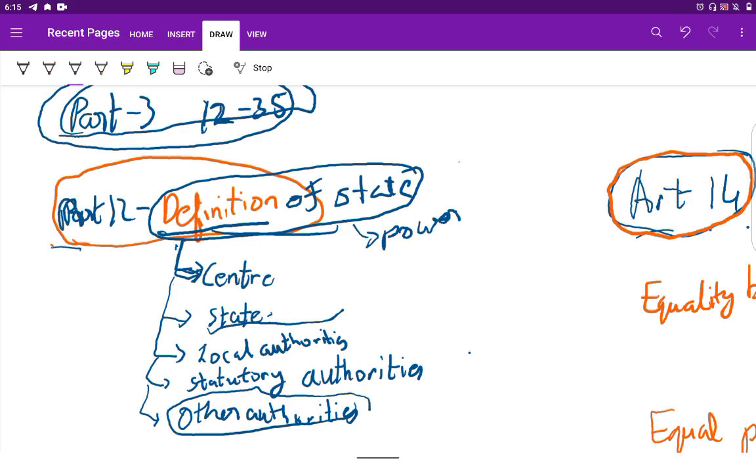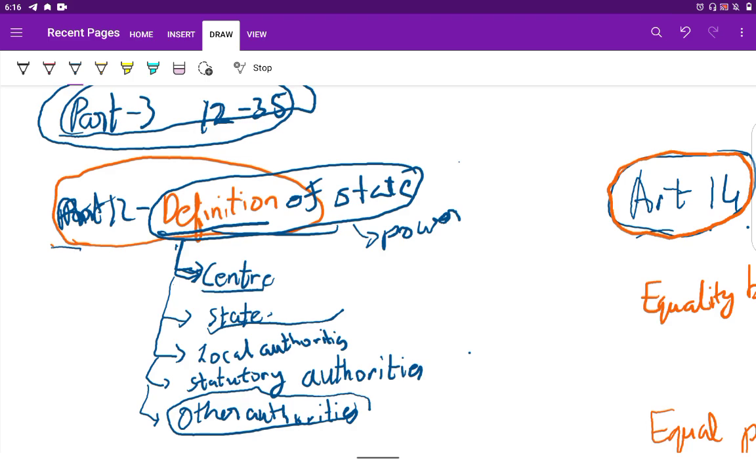Article 12. So Article 12 says about the definition of state. Why is it important to define state? Because the state has enormous power and it has the capability to curtail the rights of an individual. So there needs to be a clear idea of what the state constitutes. So let us get started.